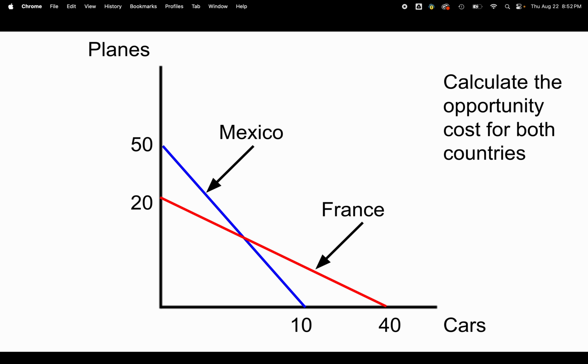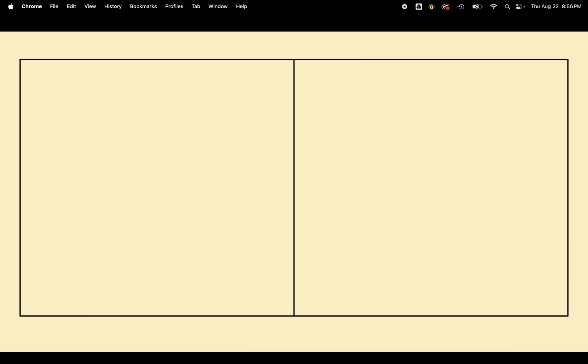Mexico could make either 50 planes or 10 cars. France can make either 20 planes or 40 cars. So we're going to calculate the opportunity cost. Really, the information we're looking at here is the exact same as what we saw previously. The only difference is previously it was in a table, and here it's on a graph. Let's do the same thing with the graph as we did with the table.